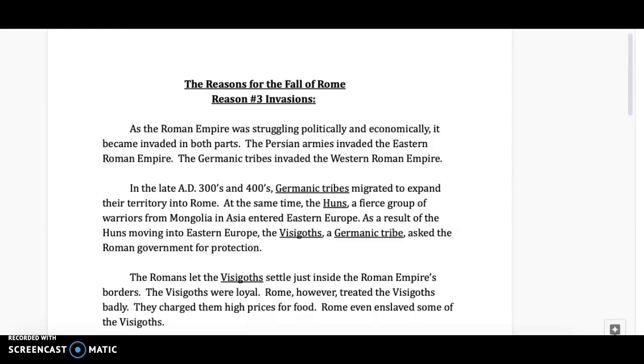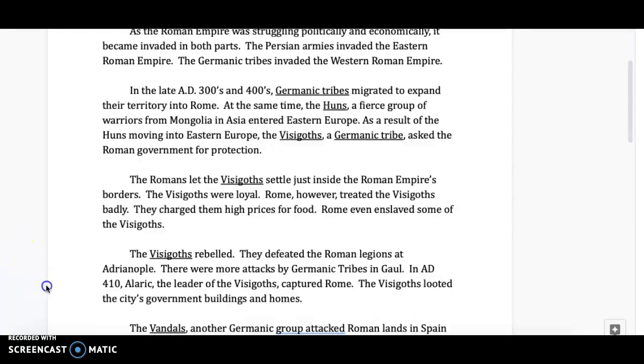In the late AD 300s and 400s, Germanic tribes migrated to expand their territories into Rome. At the same time, the Huns, a fierce group of warriors from Mongolia and Asia, entered Eastern Europe. As a result of the Huns moving into Eastern Europe, the Visigoths, a Germanic tribe, asked the Roman government for protection. The Romans let the Visigoths settle just inside the Roman Empire's borders.